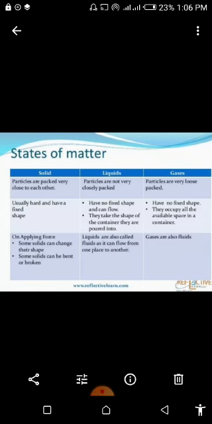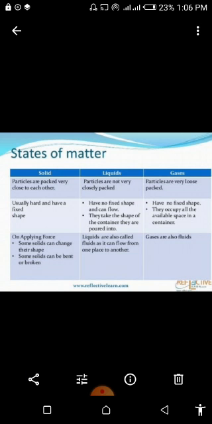You can compare these states of matter by making a flow chart or making a table, and you can differentiate between solids, liquids and gases by making the table like this: in solids, particles are closely packed, in liquids particles are not closely packed, and in gases particles are loosely packed or they are far away from each other. And that's why solids are usually hard and they have a fixed shape, and liquids do not have a fixed shape and can flow, and they take the shape of the container they are poured into. And gases do not have a fixed shape and they occupy all the available space in the container.